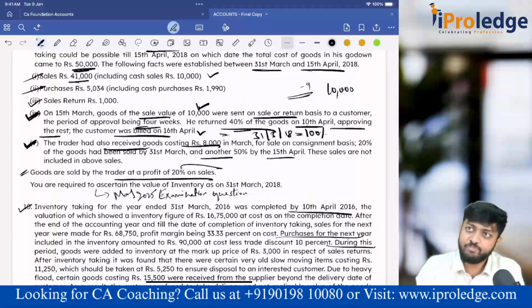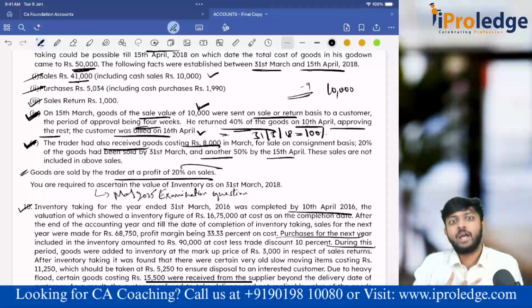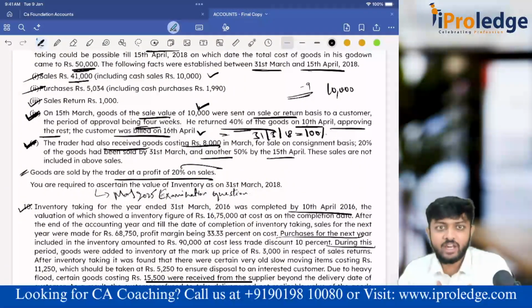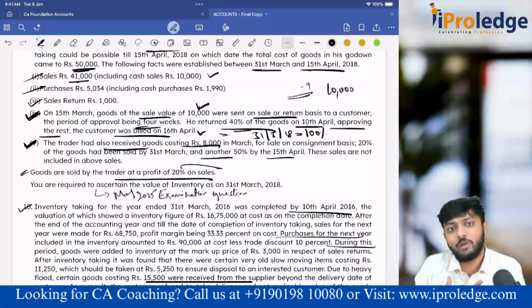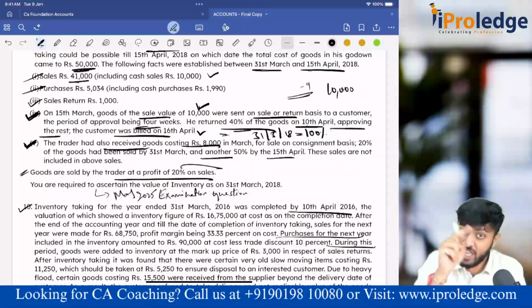Whoever has the ownership, closing stock should come in their books. Correct? If I have the ownership, in this case I am the consignor, so closing stock should come in my books. In consignee's books, should the closing stock come?